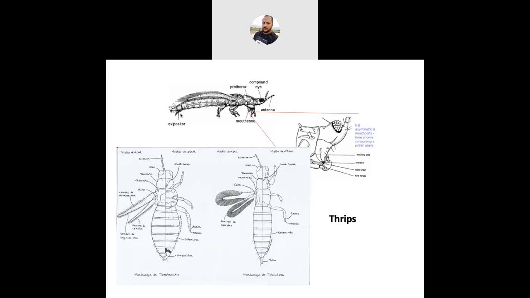Let me repeat them quickly. They are minute, slender, and soft-bodied insects. Their mouth part is rasping and sucking type. They have 3 stylets, 2 maxillary stylets and 1 mandibular stylet, that is the left mandible. The right mandible is absent. Hence we say it is an asymmetrical mouth part, and the mouth cone is formed by the labrum and labium followed by the basal maxillae. It is called a mouth cone. Wings are narrow and fringed, having a hair-like structure which increases the surface area.